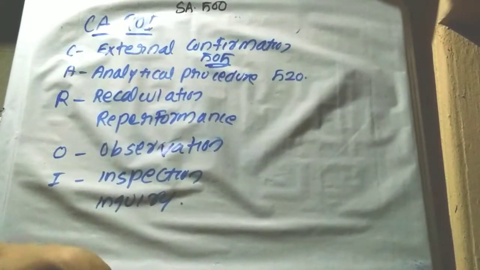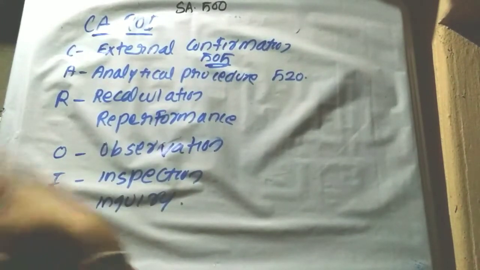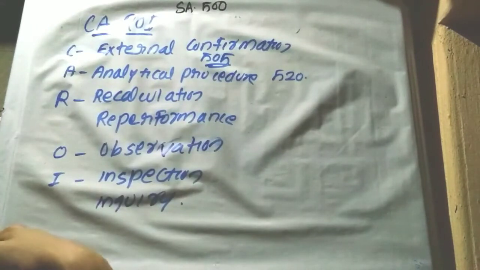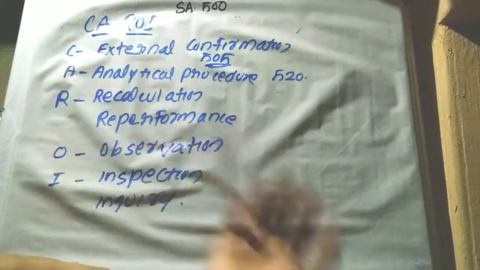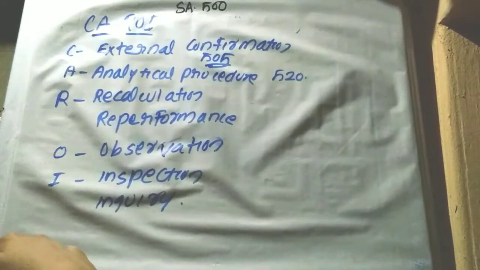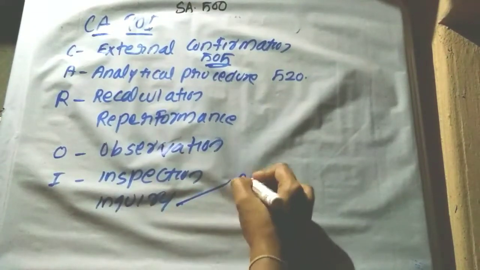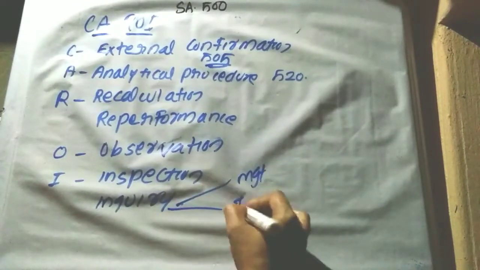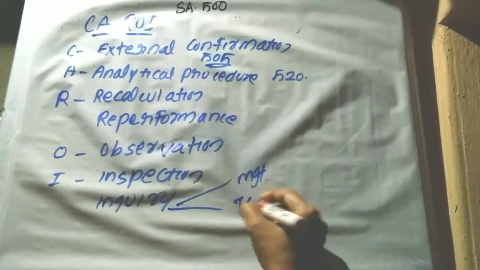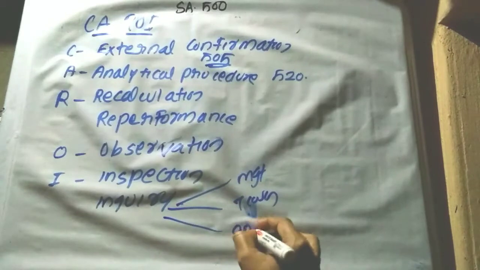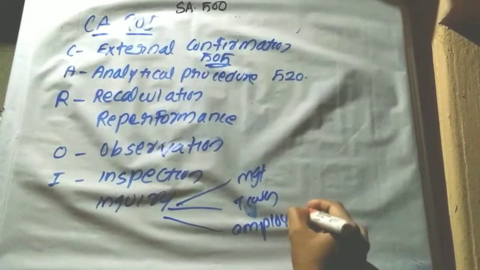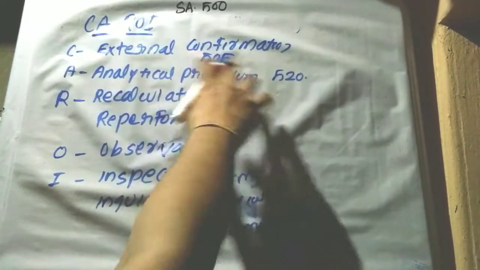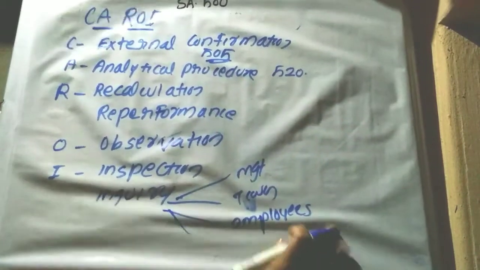Then inspection. Inspection means examining the records maintained by the entity, accounting records as well as other records. Then inquiry. Inquiry can be made with the management, TCWG, that is those charged with governance, employees, and outside entities, as we already covered in external confirmation.